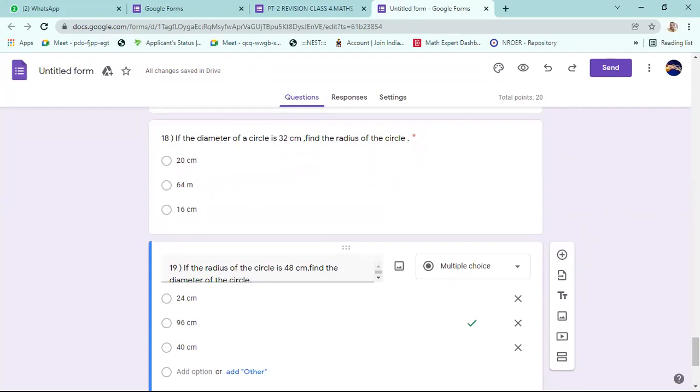The 18th one is there on the screen. The 19th one is also there on the screen. If 18 and 19 are done, let us move to the 20th.